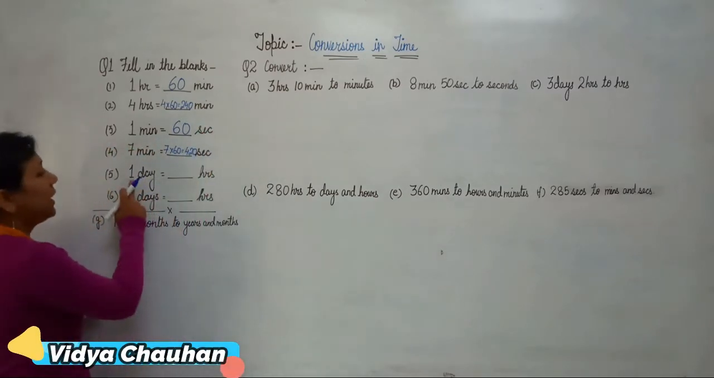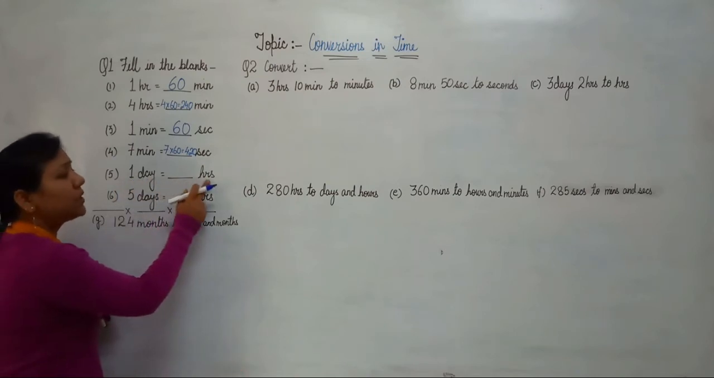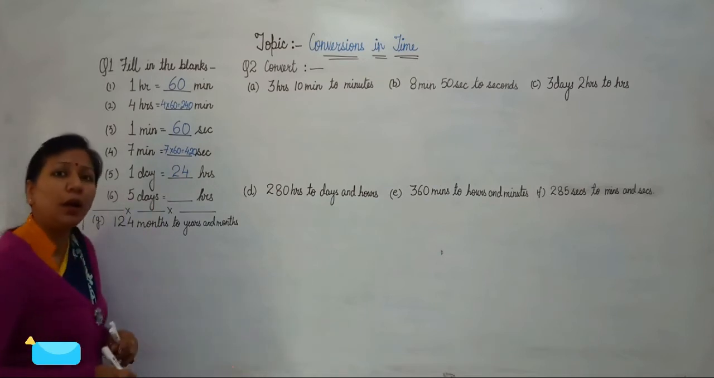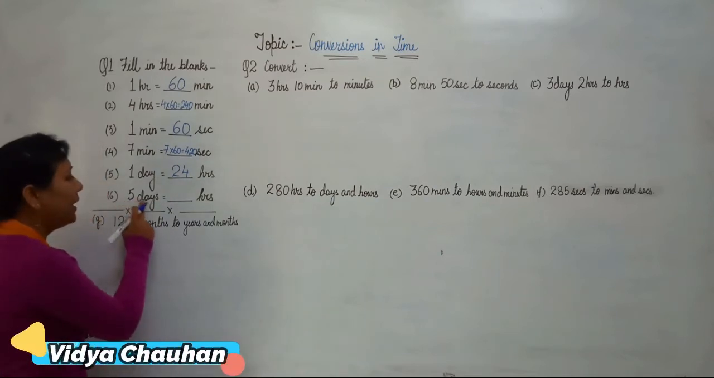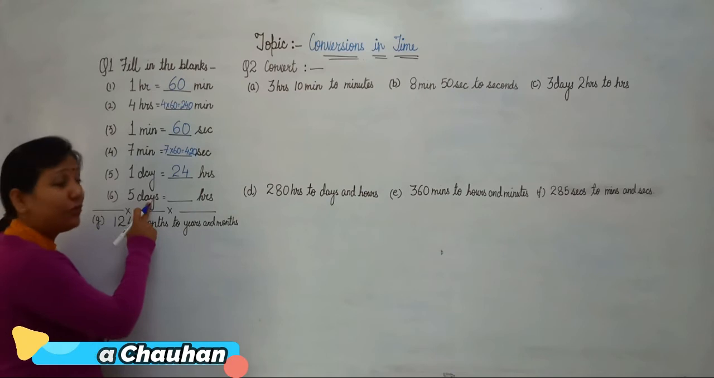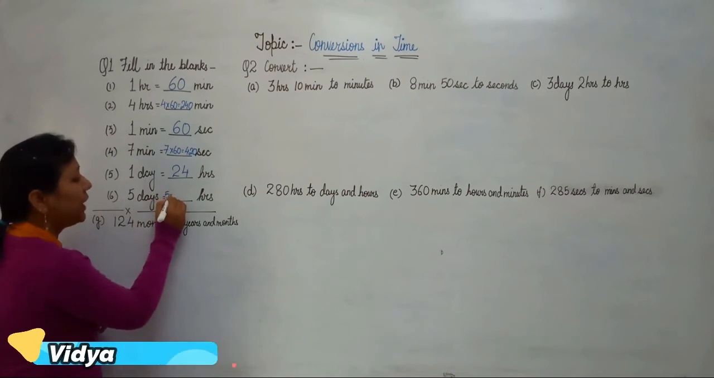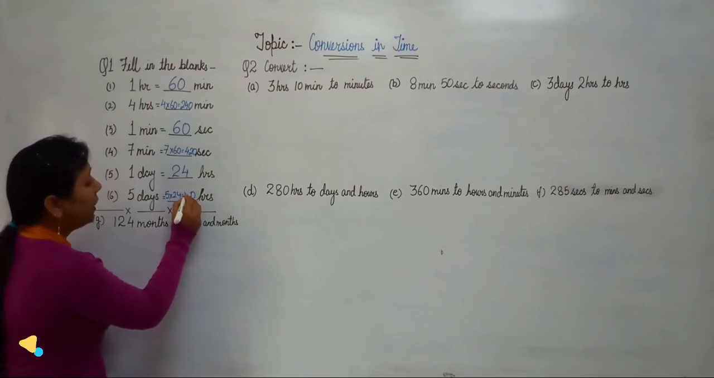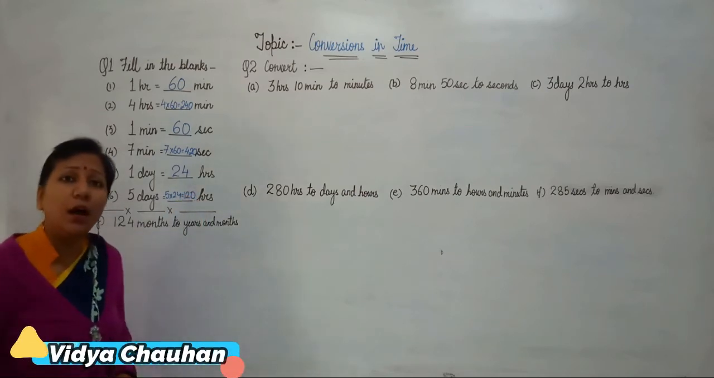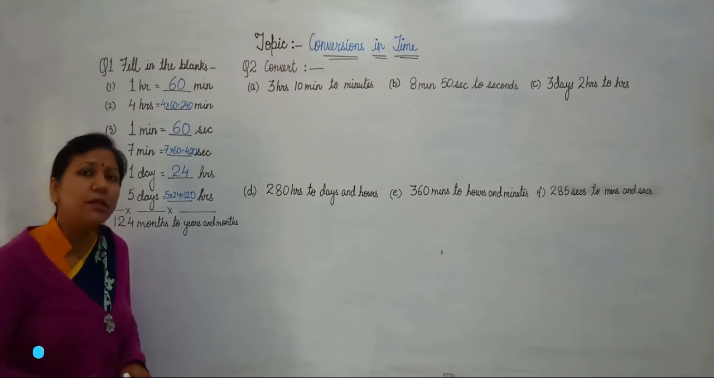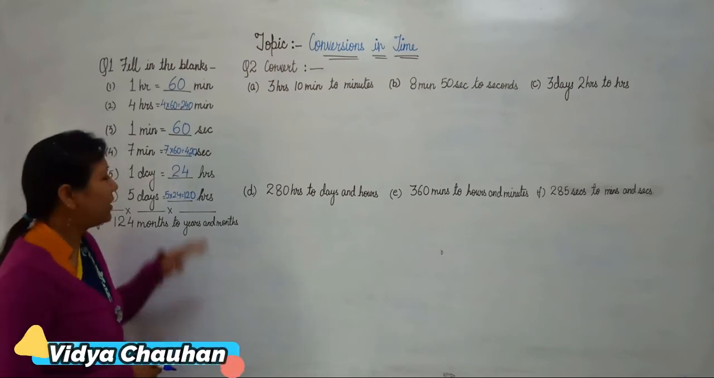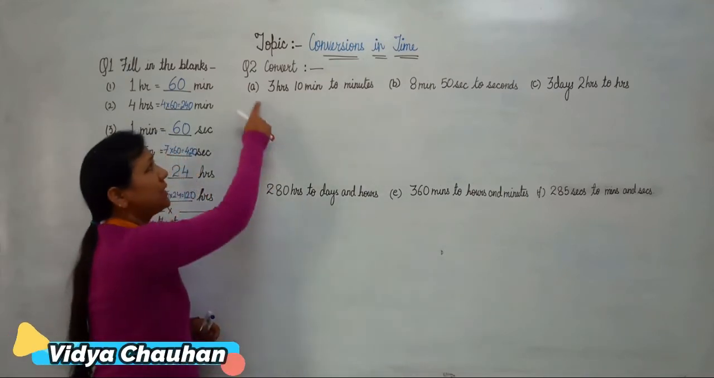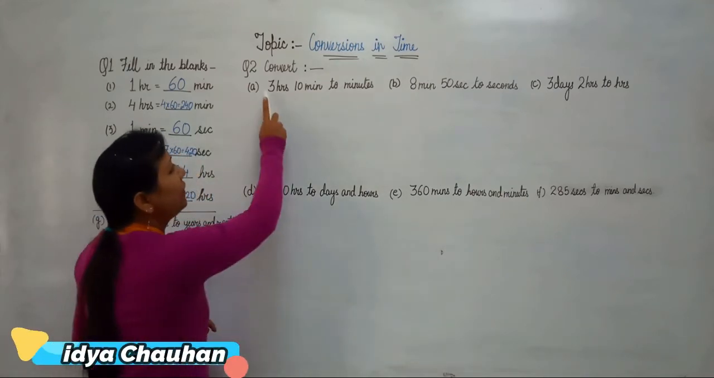Okay students? Coming to the next part, 1 day equals dash hours. So 1 day is equal to 24 hours. Then how many hours will there be in 5 days? We will multiply 5 with 24, so that will be 120 hours. So there will be 120 hours in 5 days. Clear students? So you have understood the first question.